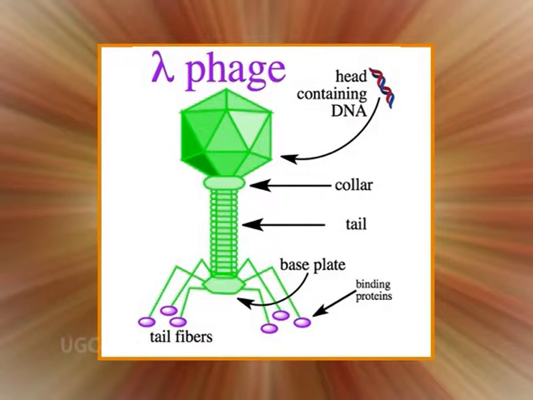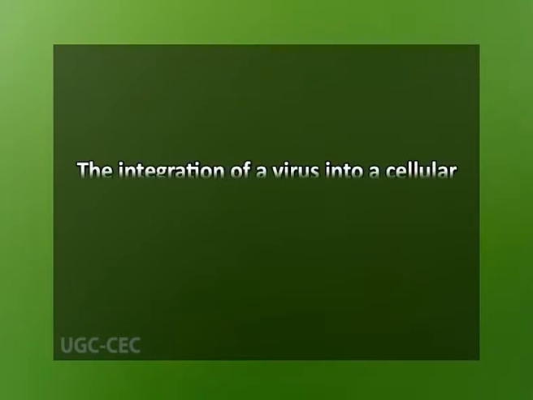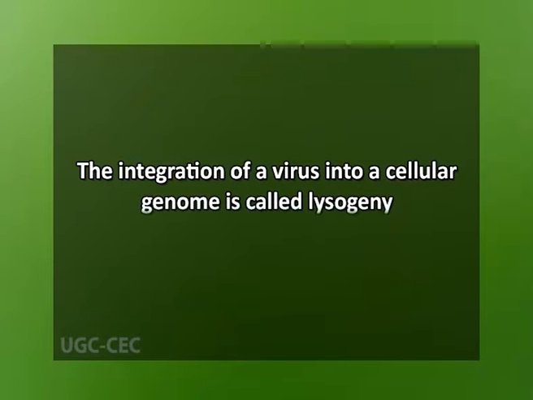At least 23 proteins are associated with the development and maturation of lambda phage, and many other enzymes are involved in the integration of these viruses into the host genome. The integration of a virus into a cellular genome is called lysogeny.